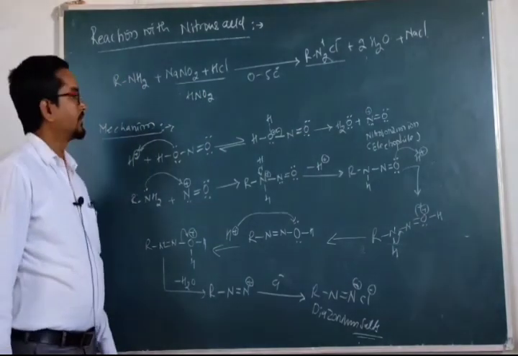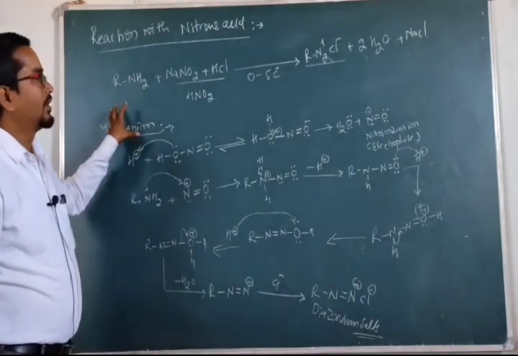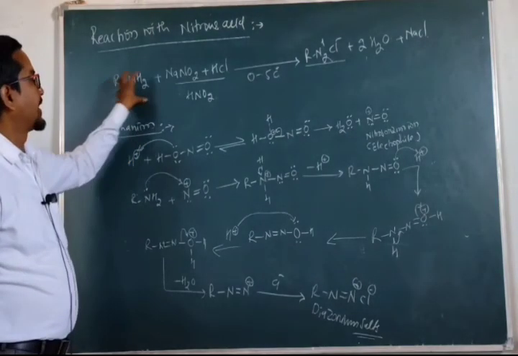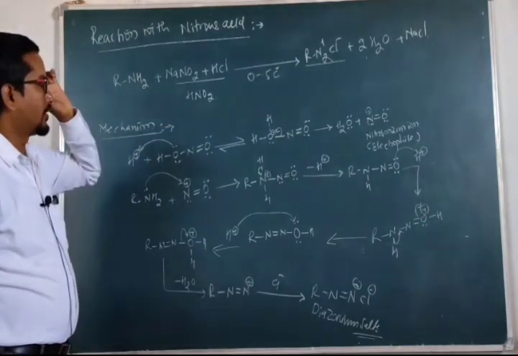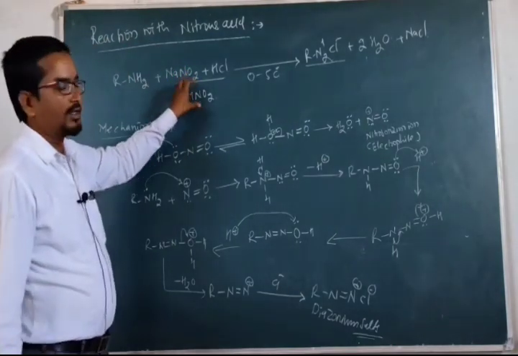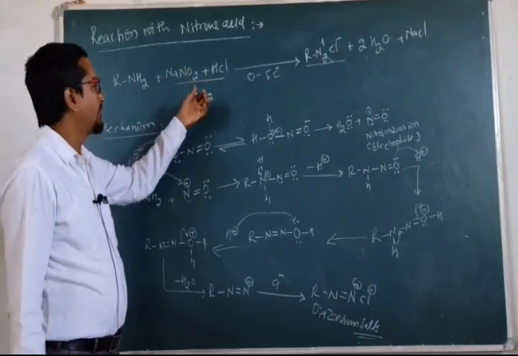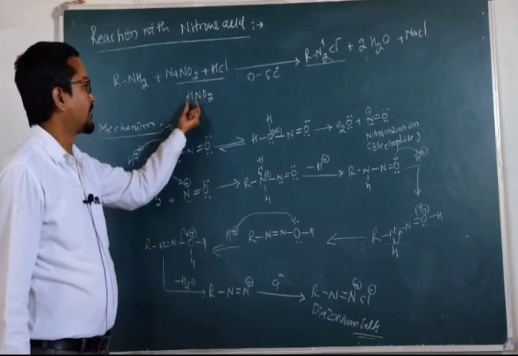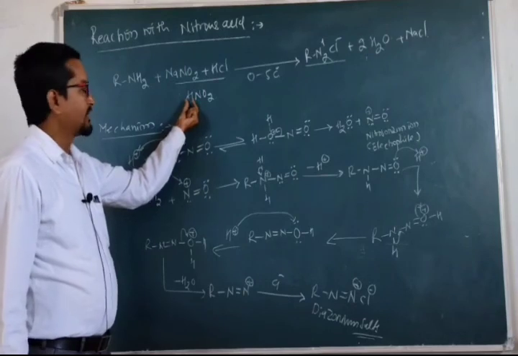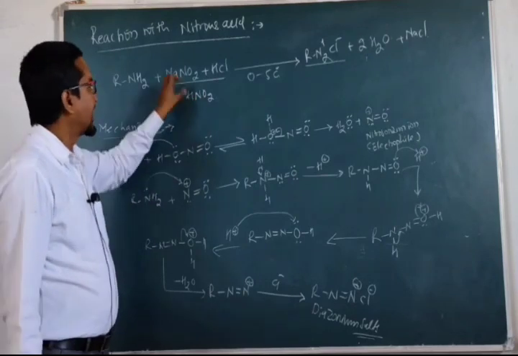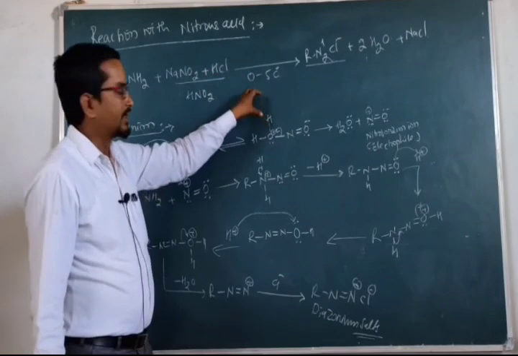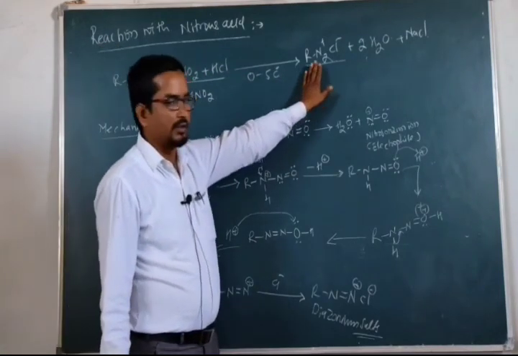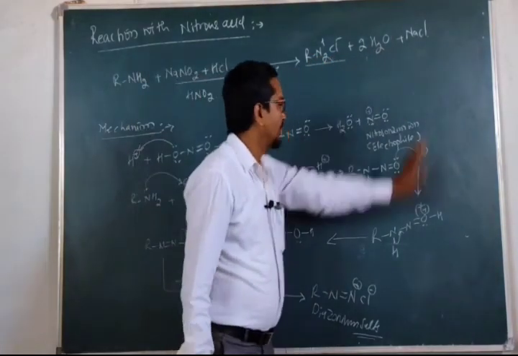So you can see these equations step by step, very easy. You will understand how the reactions take place when amine is reacting with nitrous acid. Now this nitrous acid is very unstable, so it has to be prepared in the reaction mixture itself. That is prepared by the reaction of NaNO2 plus HCl. It will lead to the formation of nitrous acid. The formula of nitrous acid is HNO2. So this reaction should be carried out under very cold conditions, that is 0 to 5 degrees Celsius, and it will lead to the formation of diazonium salt with the two byproducts like water and sodium chloride.